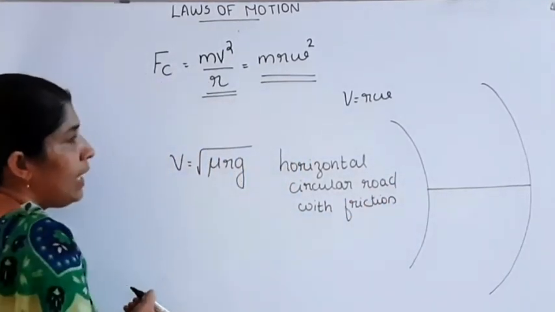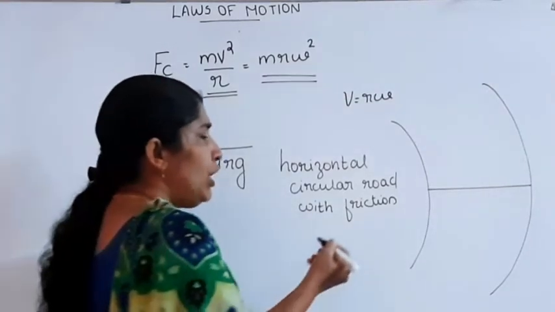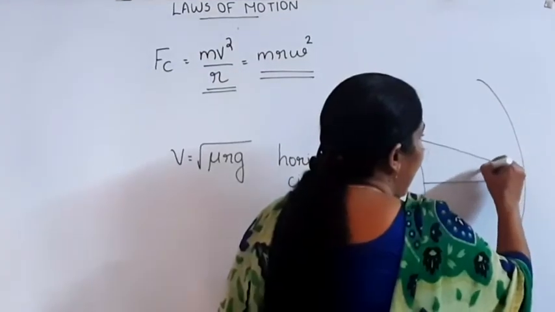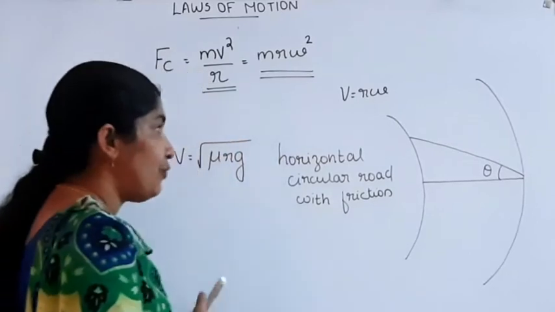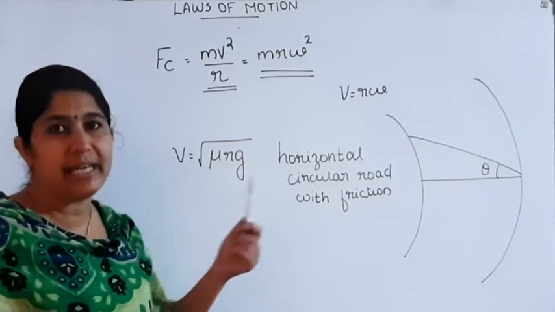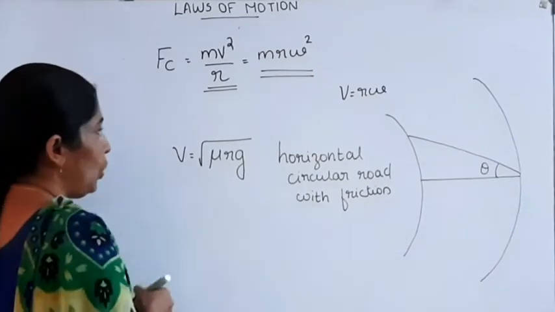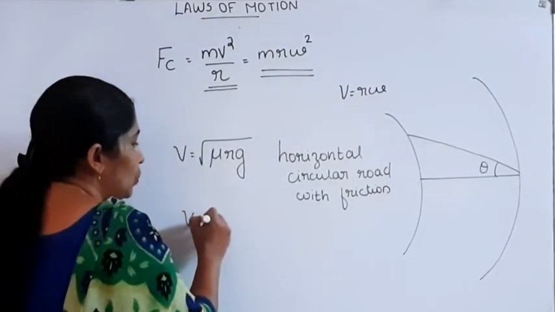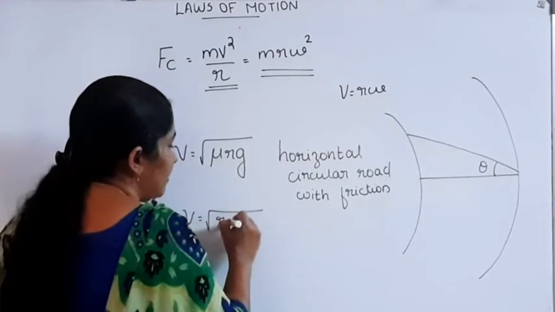Now, if the road is banked and frictionless, what is the maximum velocity with which the vehicle can move along this banked road? That is V is equal to root of Rg tan theta.